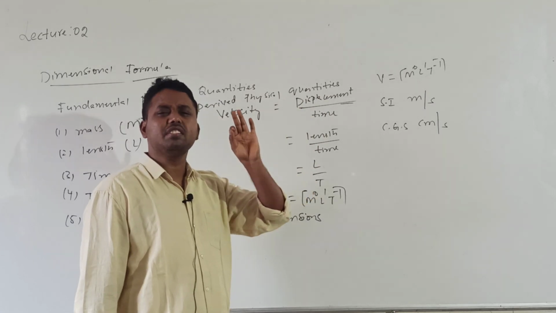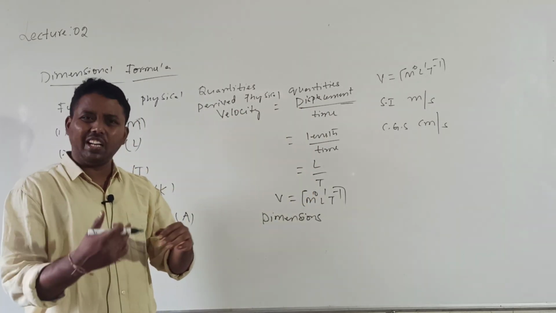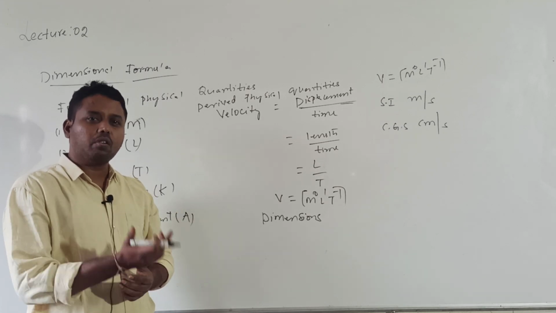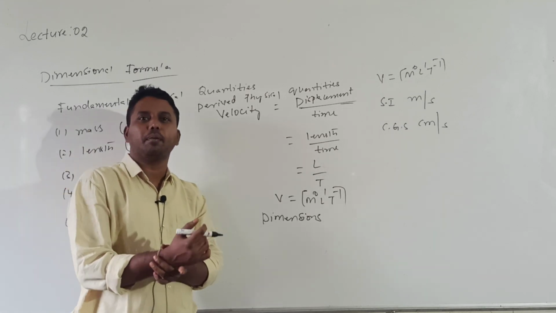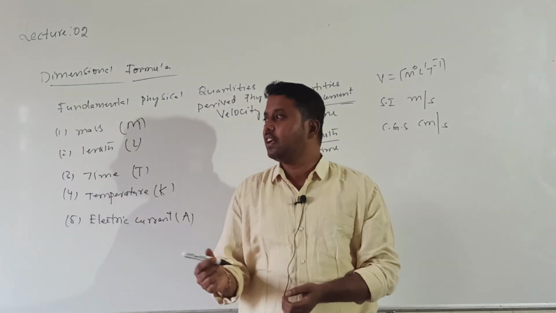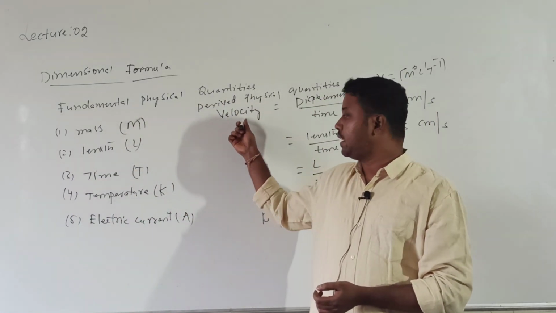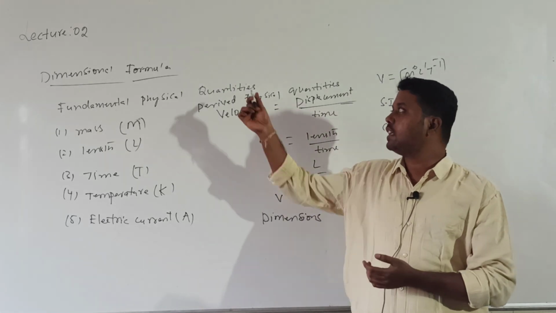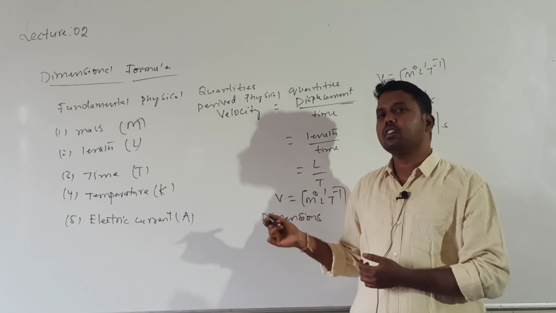Already you know this, but because you studied it long days back, I recalled it once. What is the dimensional formula? Expressing the derived physical quantity in terms of fundamental physical quantities with suitable powers is called the dimensional formula. What is the dimensional equation?